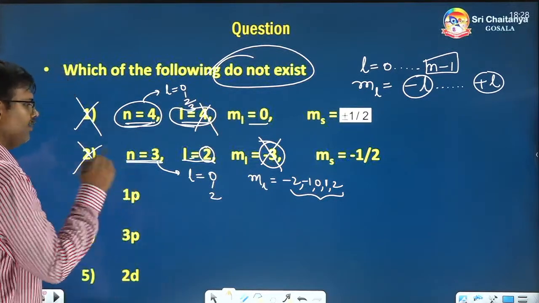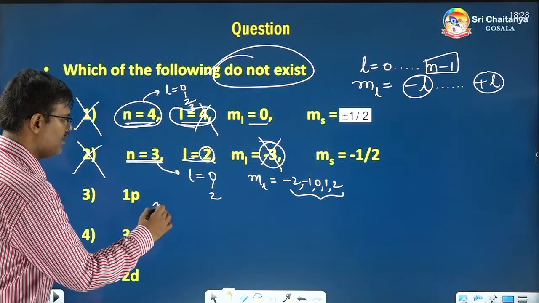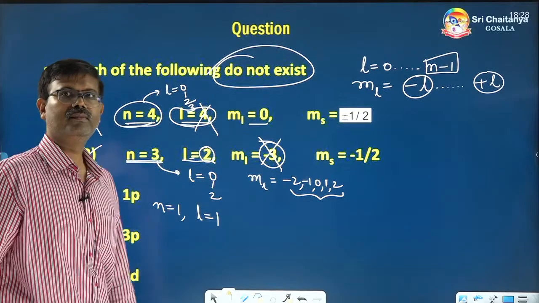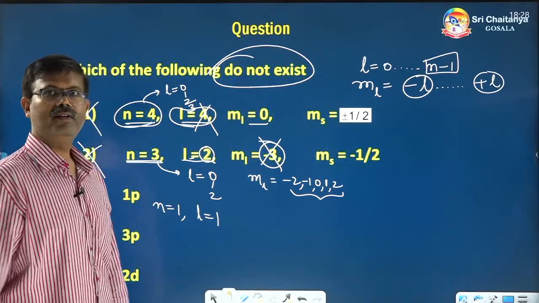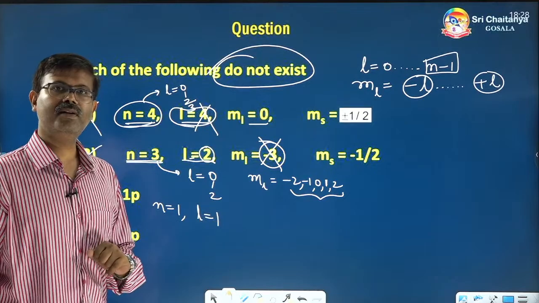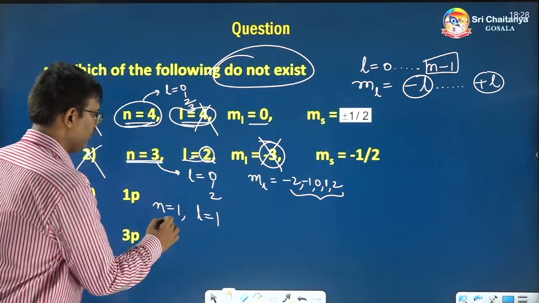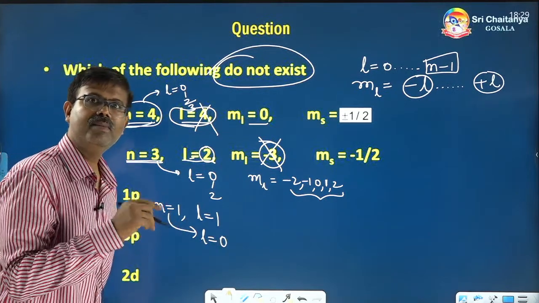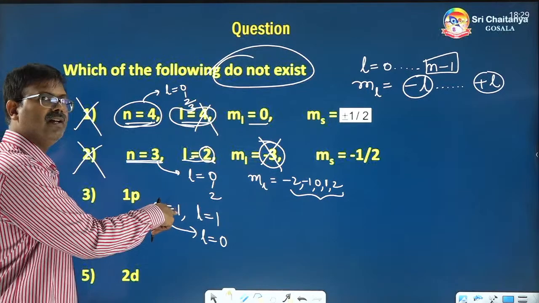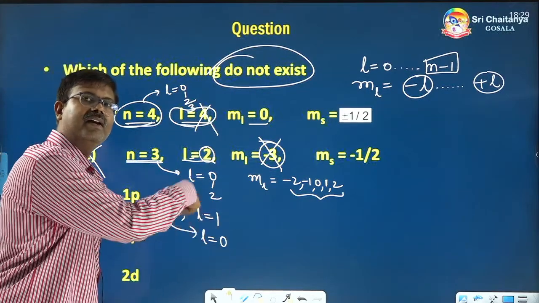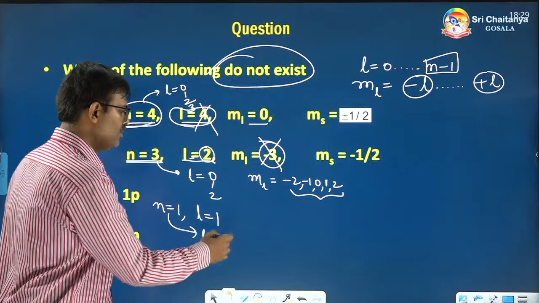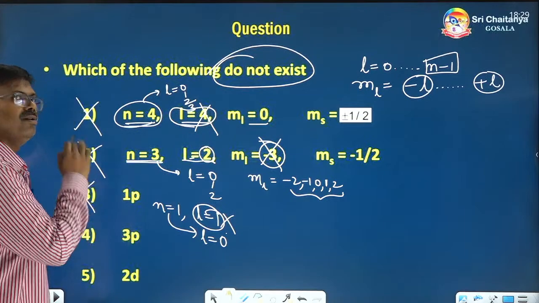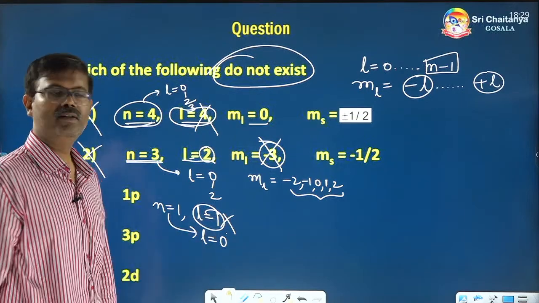Next, 1p. 1p means what? N is equal to 1 and L is equal to 1, since p means 1. Is it possible? See, if n is equal to 1, L values begin with 0, end with n minus 1. N minus 1 is 1 minus 1, which is 0. So, its beginning number and ending number must be 0 only. So, there is no 1 possible here. Therefore, this is also incorrect. That is also not possible.